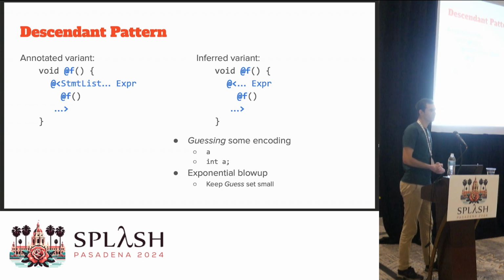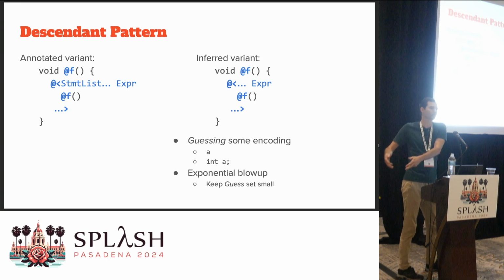Another example pattern in the paper is the descendant pattern. The example on the left-hand side is a descendant pattern where we try to match on recursive function definitions. So we have some function definition f, and at any position in the body of f, we look for a function call to that same f again.